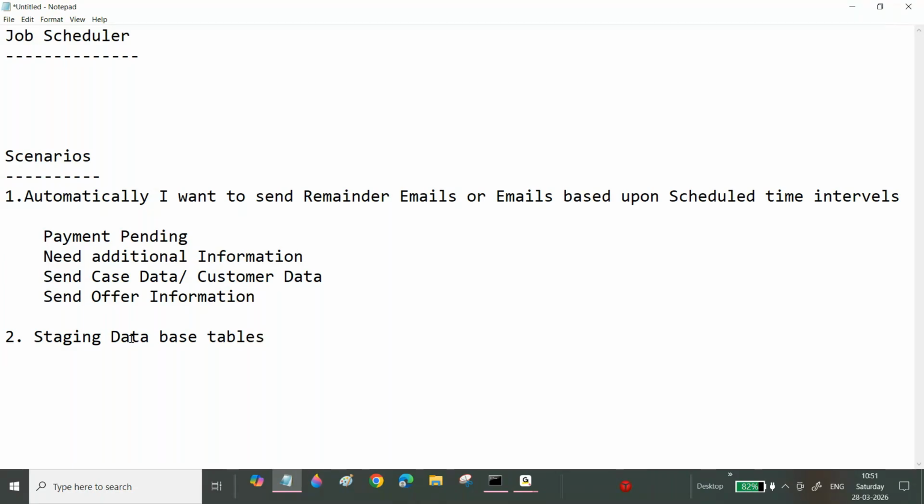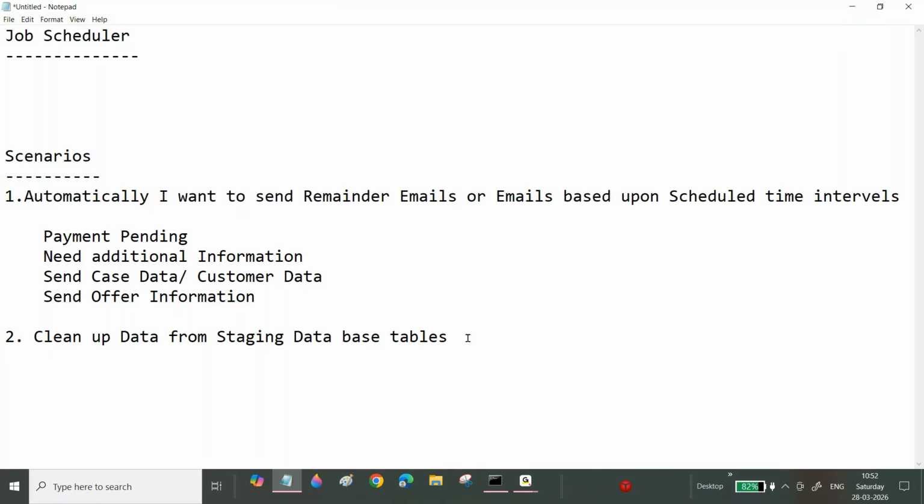Staging database tables. So now, what will we do? In these staging database tables, we will insert the data, and then there is a cleanup activity: cleanup of data from the staging database tables.